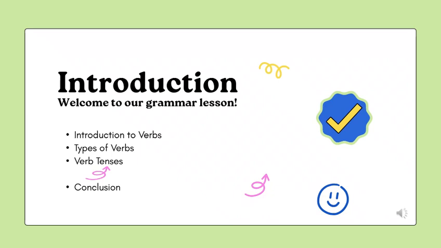Before we build strong English sentences, we must understand verbs, the heart of every sentence. Today, we'll look at verb forms like go, went, gone.